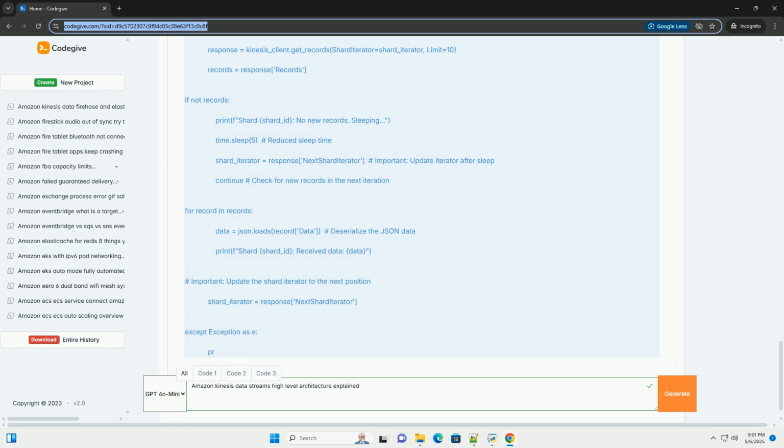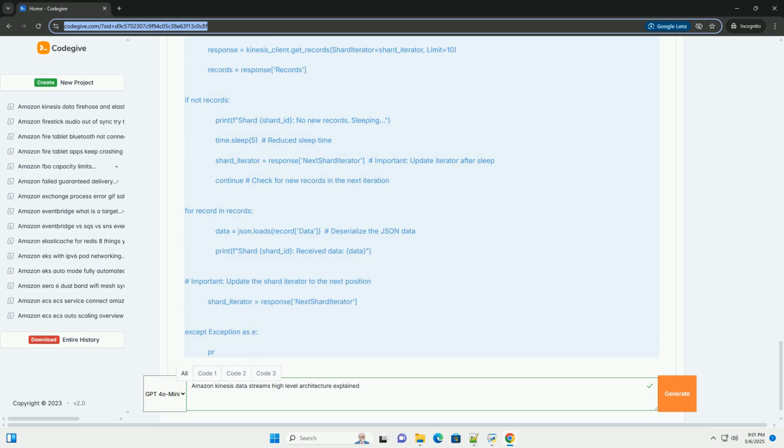3. Configure and run. Configure the KCL application with your Kinesis data stream name, AWS credentials, and other settings. Run the application. 4. Scaling. You can run multiple instances of the KCL application. The KCL will automatically load balance shards across the instances. Example, illustrative Java snippet, not complete.